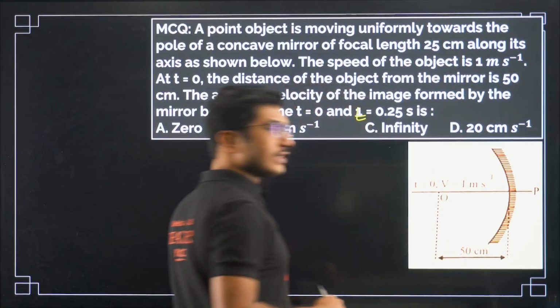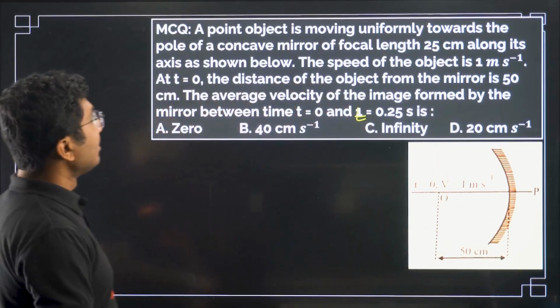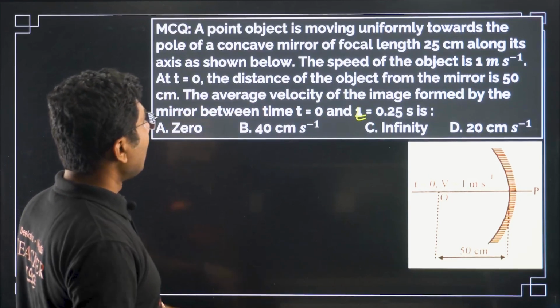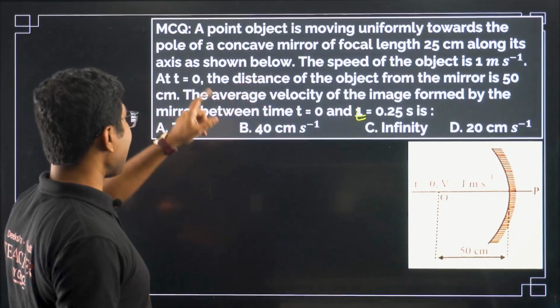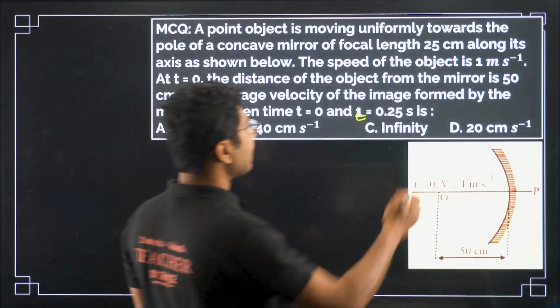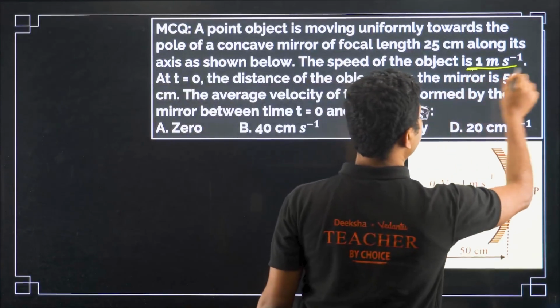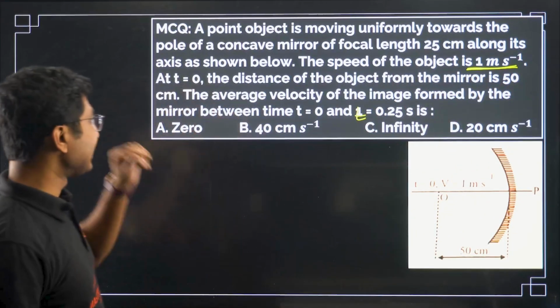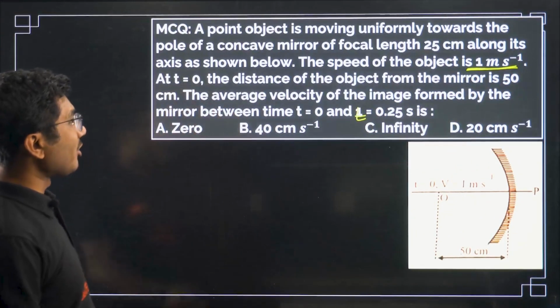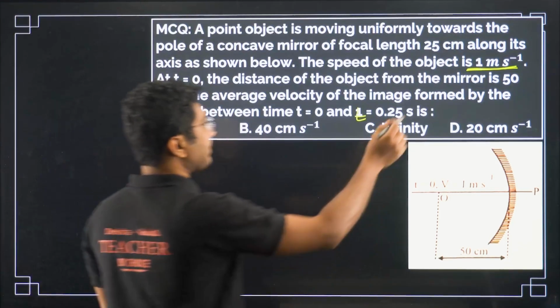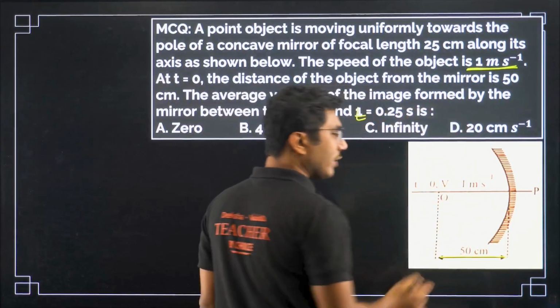The initial distance is given, the focal length is given as 25 centimeter, and the speed is given as 1 meter per second. The distance of the object from the mirror is 50 centimeter. Initially it was at 2f.